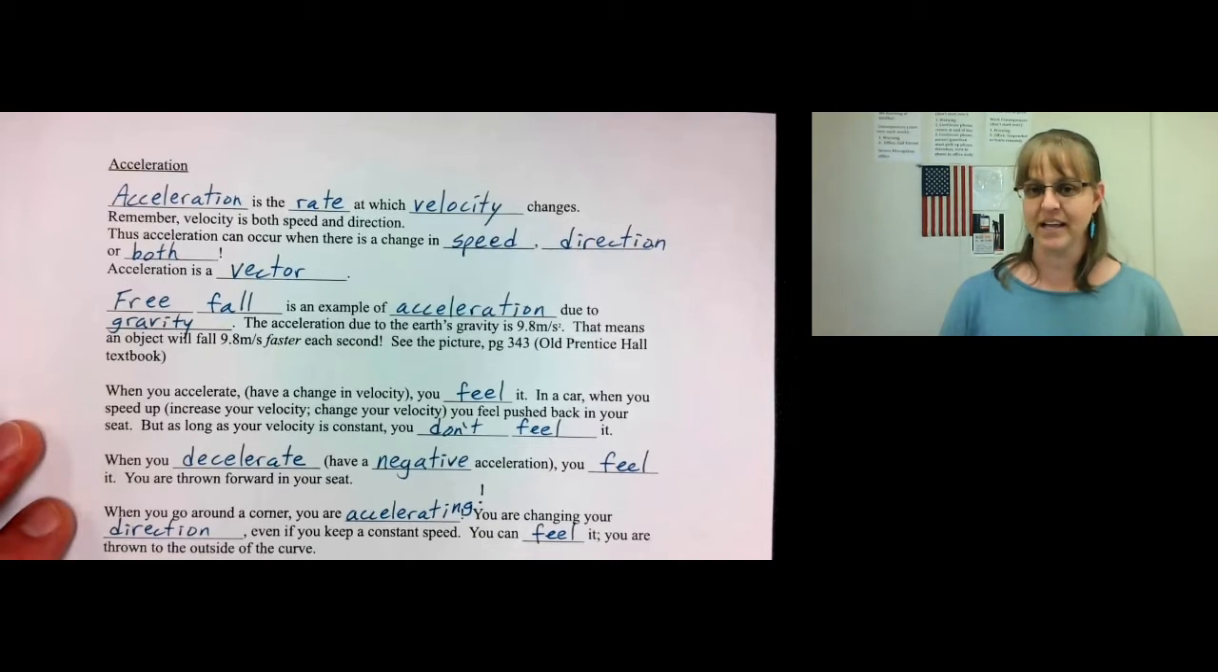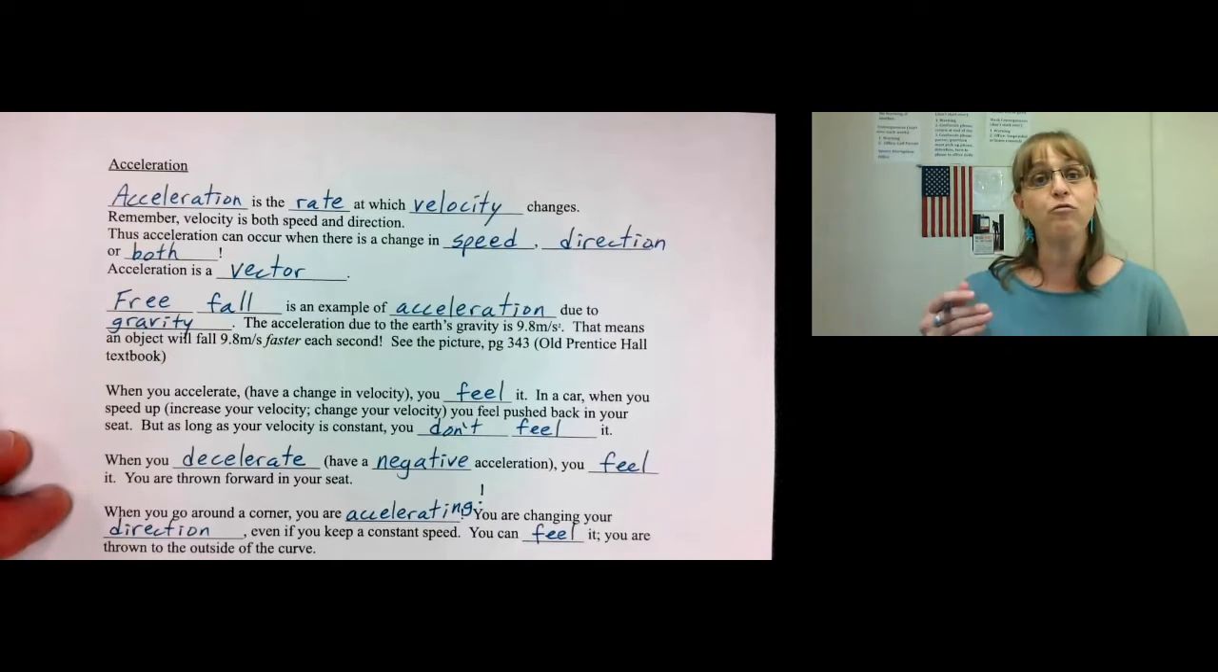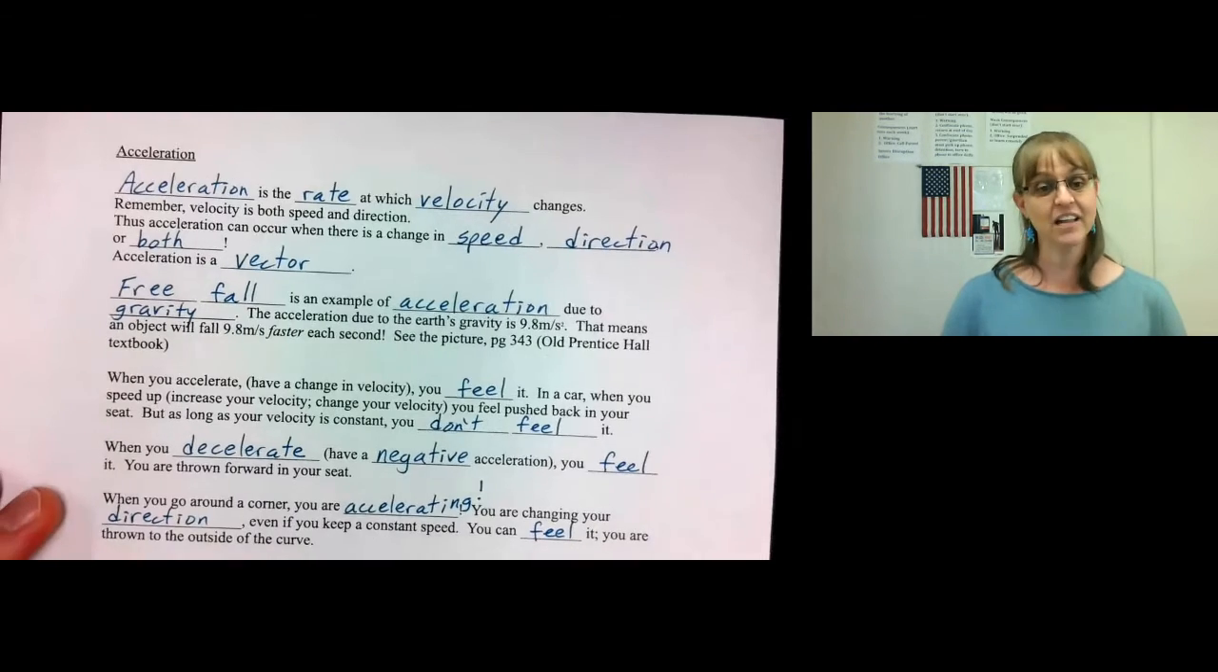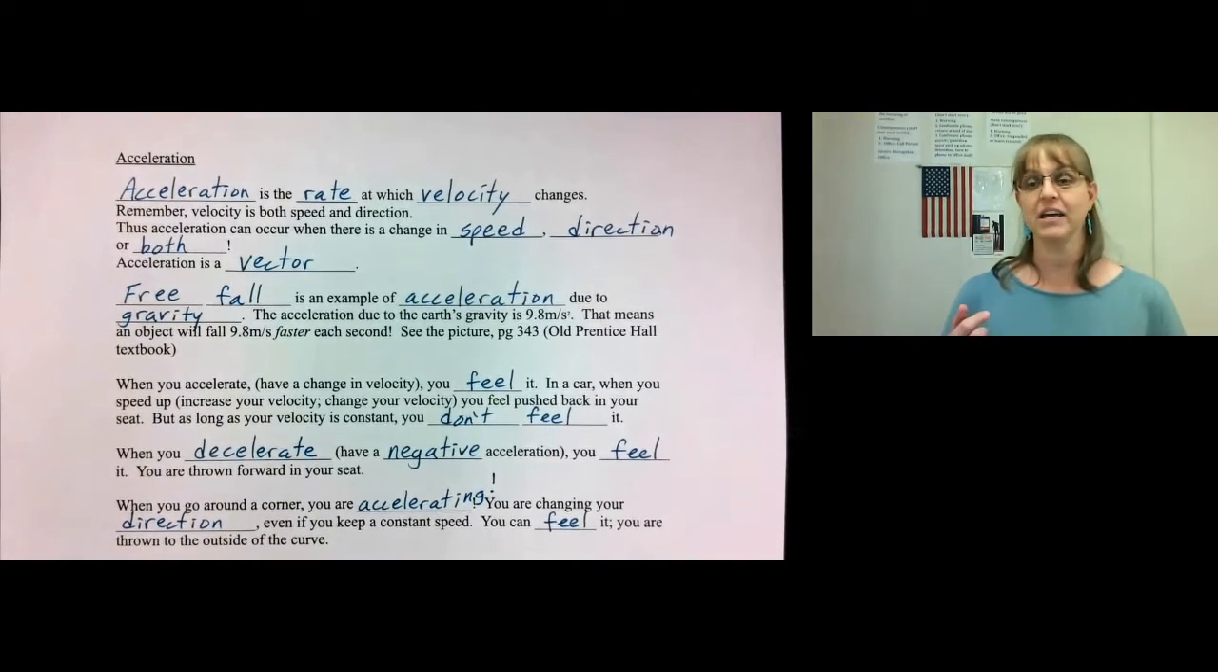Now let's talk about acceleration. Acceleration is the rate at which velocity changes. It's how fast your speed changes and your direction changes. So remember, speed and direction is velocity. So acceleration can occur if you change your speed, if you change direction, or if you change both. Acceleration is a vector because it includes both a magnitude, speed, and a direction.